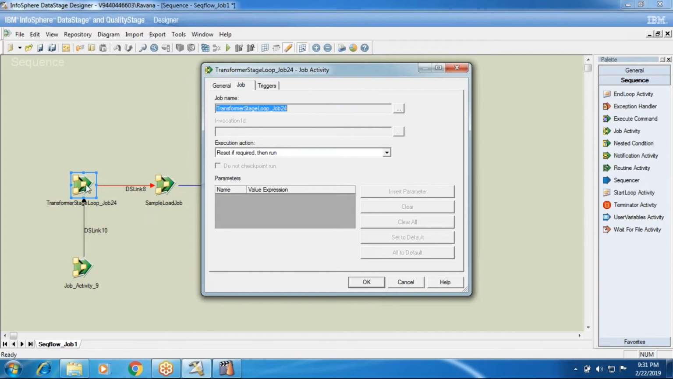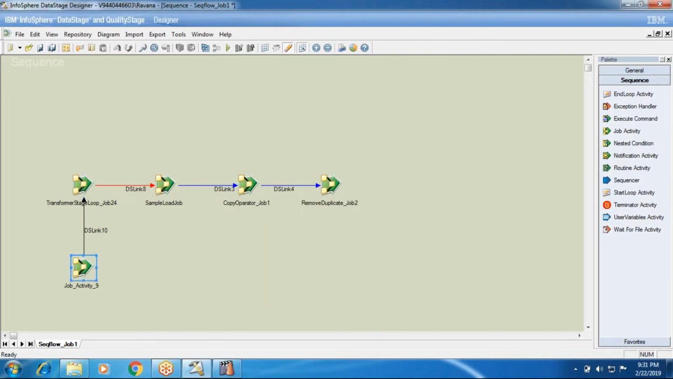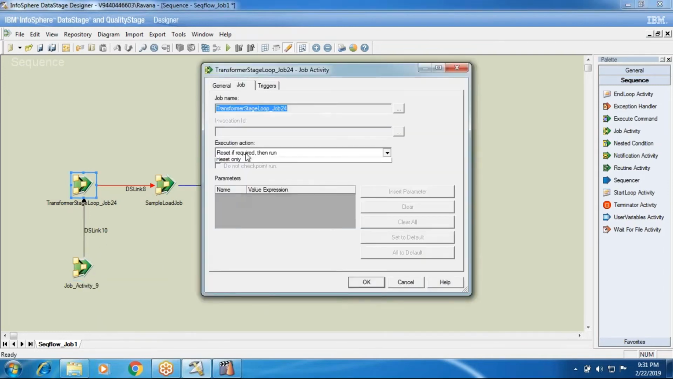Or else, if you don't see any dependencies and you see only a single job, as we are doing now, then put reset if required, then run. Then directly you can run, no problem. It is not required here. So reset only is a different one, and the other one is validate only.